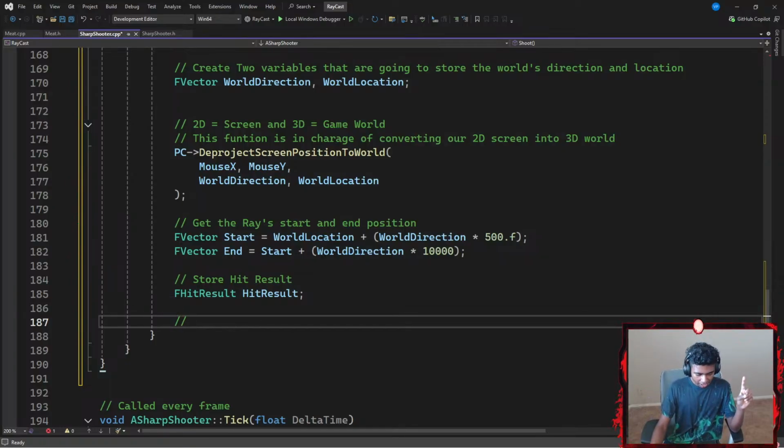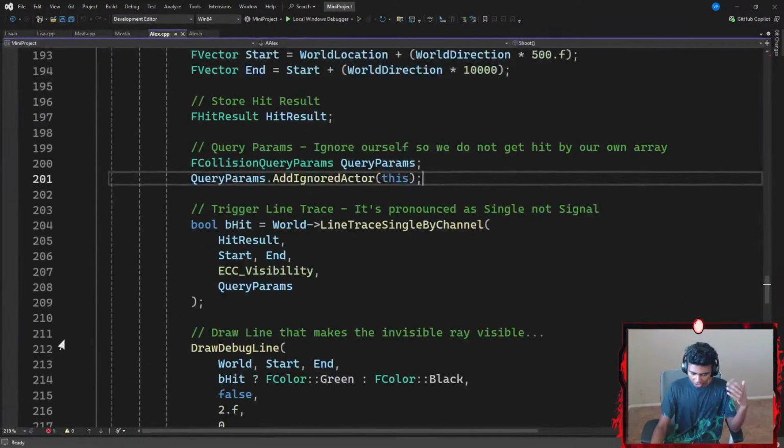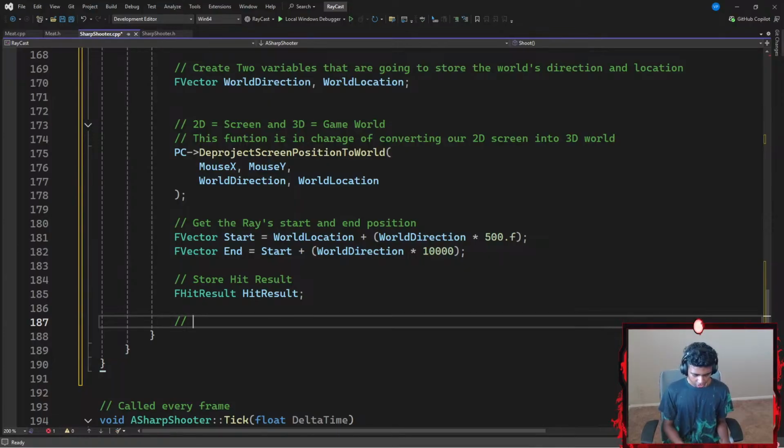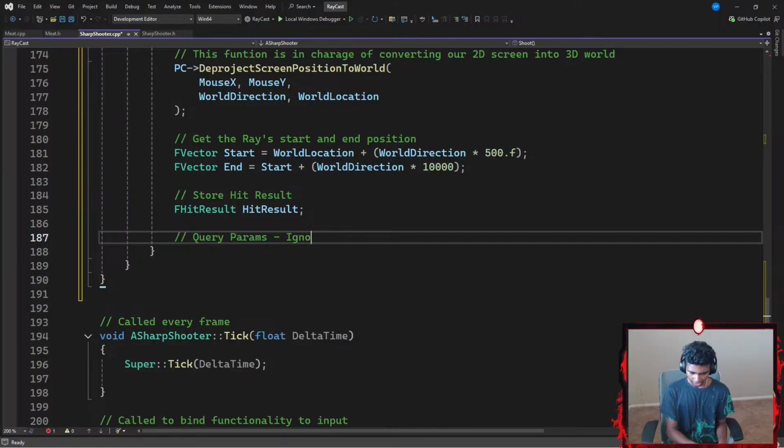That said, let's go ahead and grab my mini project up here. In my mini project, my query parameters point uses a hyphen to point towards ignore ourselves so we don't get hit by our own array. Okay, so let's add a query parameter. Query parameters is gonna be pointing towards ignore ourself, so we don't get hit by our own array.